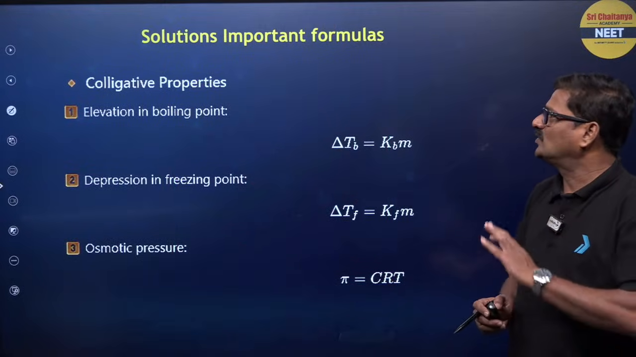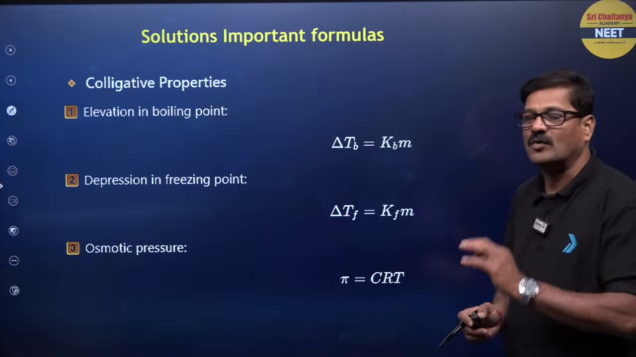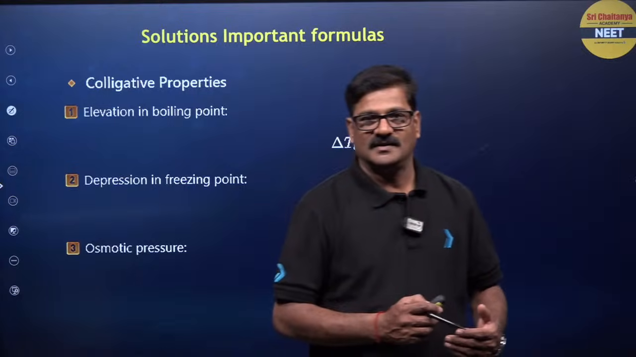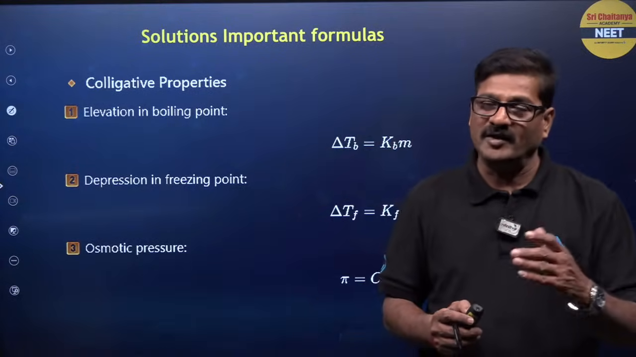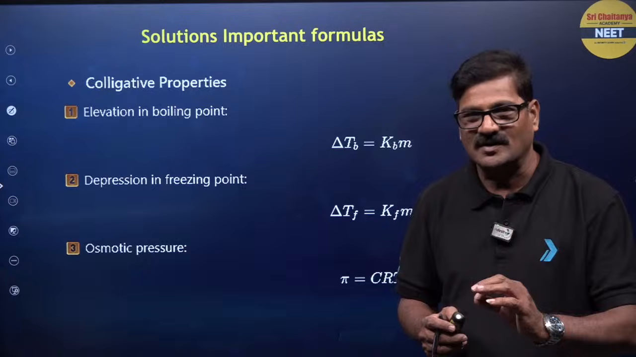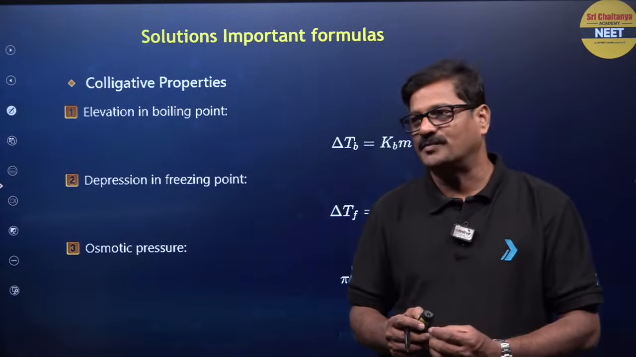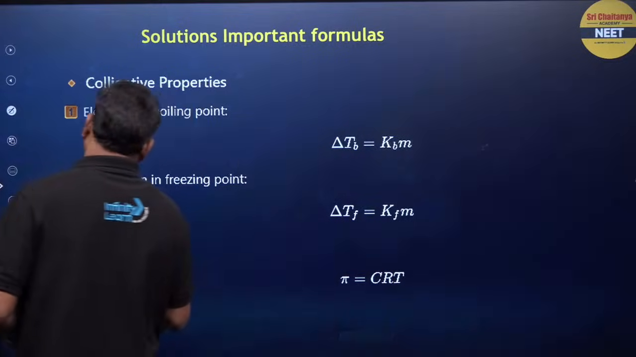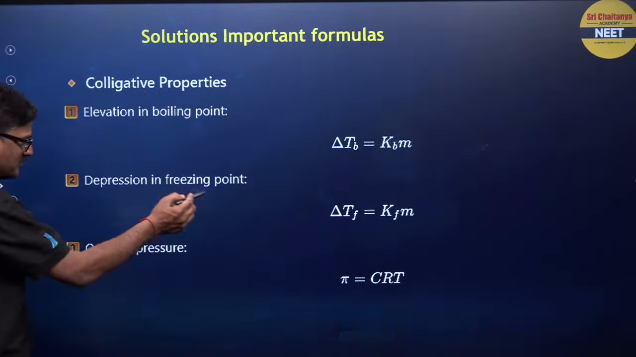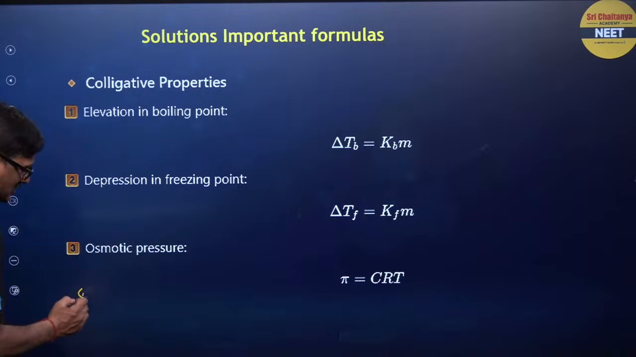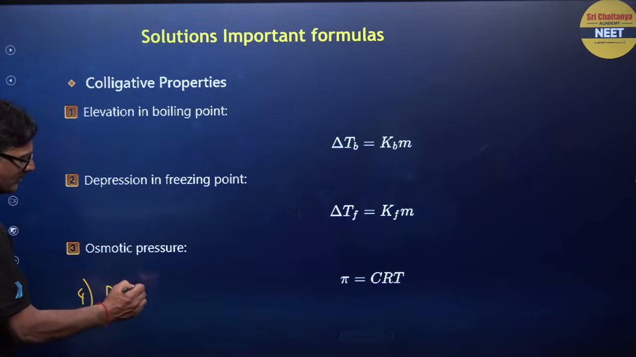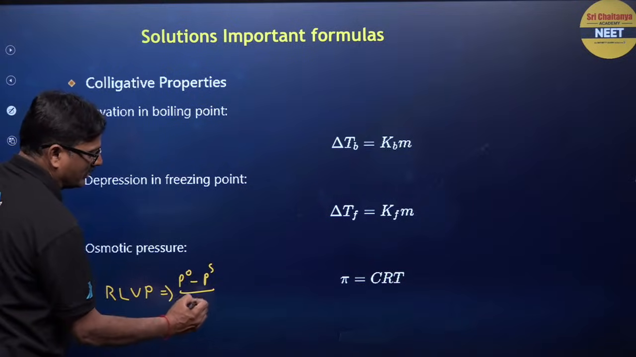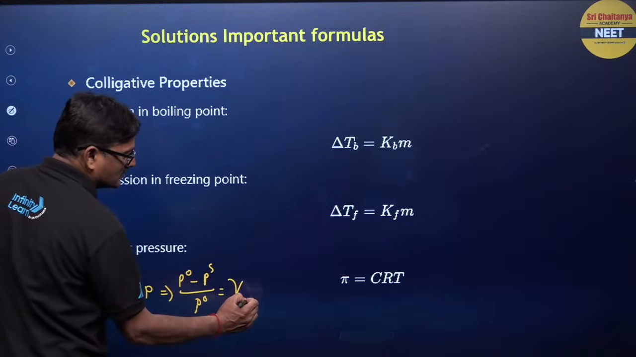Children, now solutions on colligative properties. So what are colligative properties? These are properties of solutions which are independent of the nature of the solute. They depend on just the number of solute particles. They are relative lowering of vapor pressure, elevation of boiling point, depression in freezing point and osmotic pressure. Relative lowering of vapor pressure: P naught minus Ps upon P naught is equal to the mole fraction of solute.